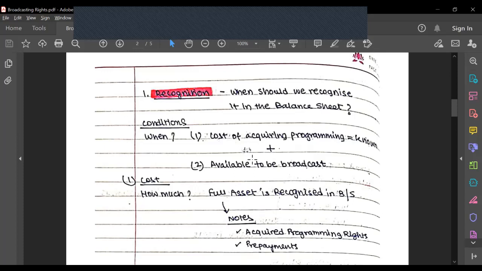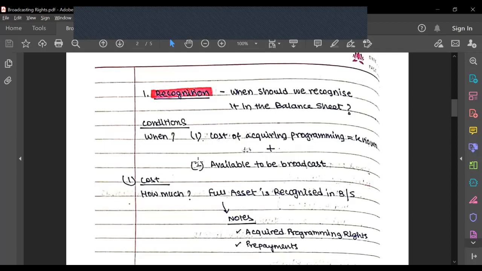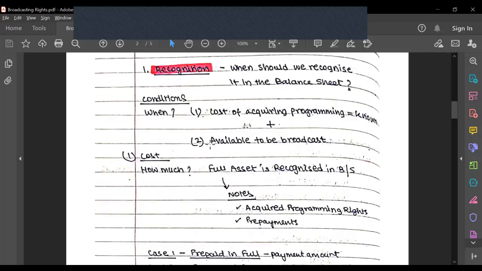Also, let's say a new film has come out. For example, let's say Sherni has come out on Netflix, or there's a release in cinema halls, and there's a stipulated time after which only I can put it on my streaming platform or show it on TV. Until that is available to be broadcast, I can't recognize it as an asset. So both these conditions should be satisfied before I recognize it in my balance sheet.